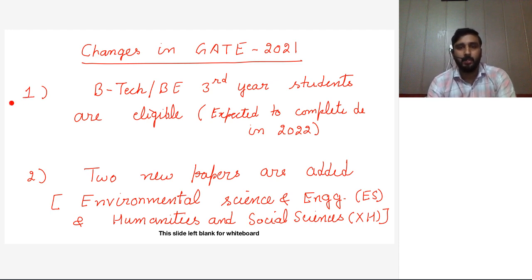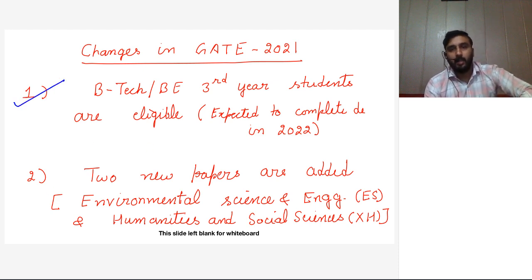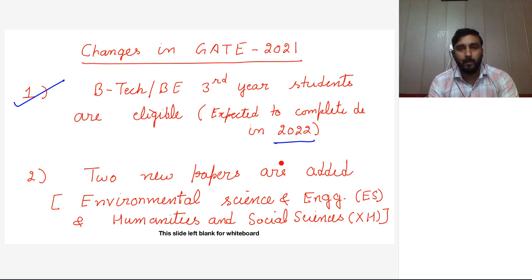The first change is that now BTech third year students are eligible for this paper. Earlier only fourth year and passed out students were eligible for this exam, but this year third year students are eligible, those whose degree is expected to complete in 2022. जिनका डिग्री 2022 में कंप्लीट होने वाला है, they are also eligible.